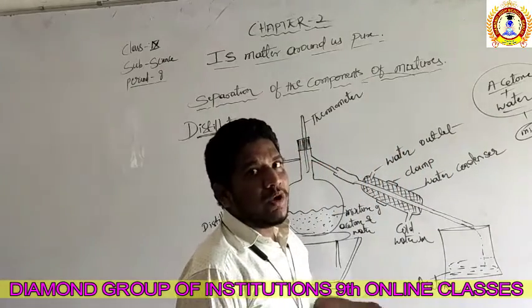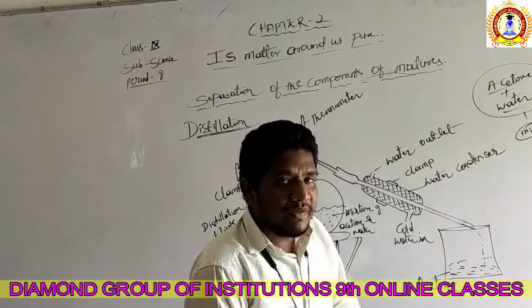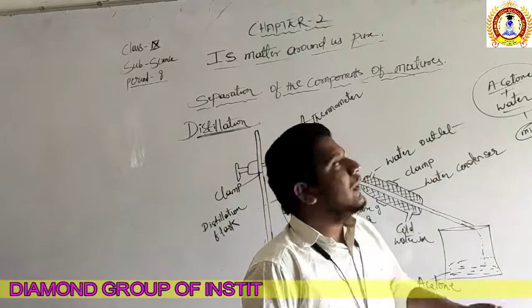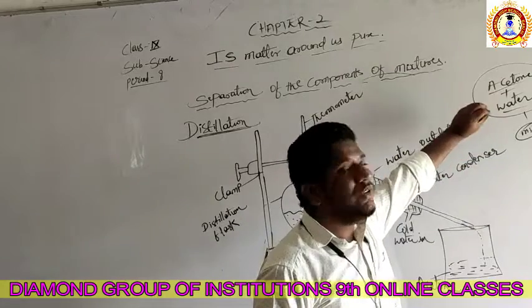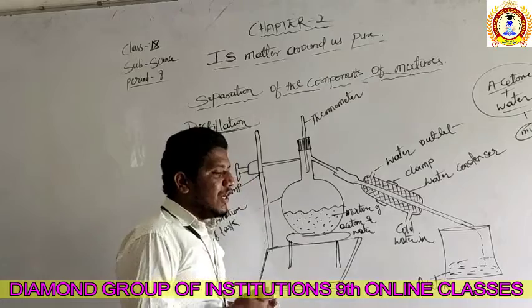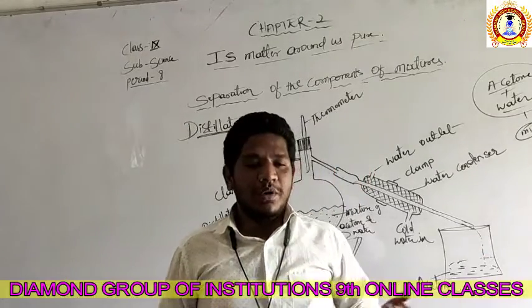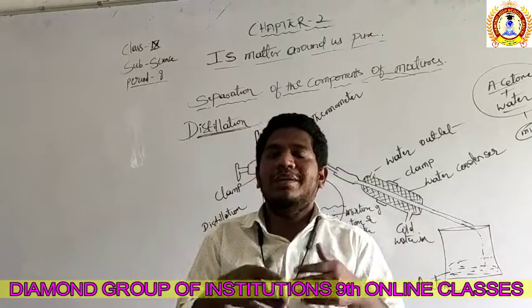Immiscible liquids means they cannot mix with each other, like oil and water. Miscible liquid means they can mix with each other easily, right? So acetone and water mix with each other very easily. As a result, we are unable to differentiate which is the acetone and which is the water, because they are both mixed with each other and become a single unit.